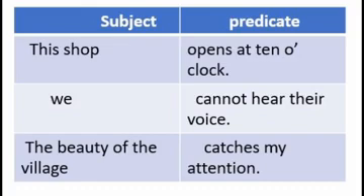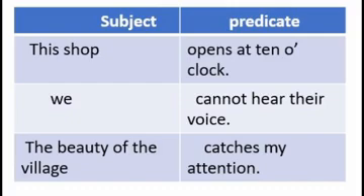Subject or predicate may have only one word or a group of words. In the first example, this shop is a subject, but it is not a single word, it is a collection of two words. This is a word, shop is another word. And the predicate also has a group of words, opens at 10 o'clock.